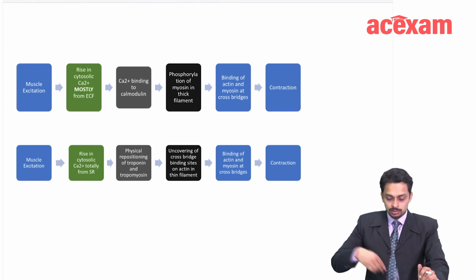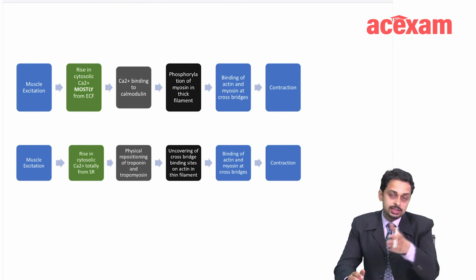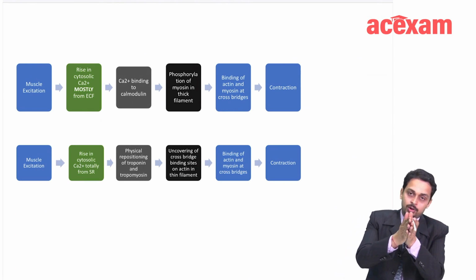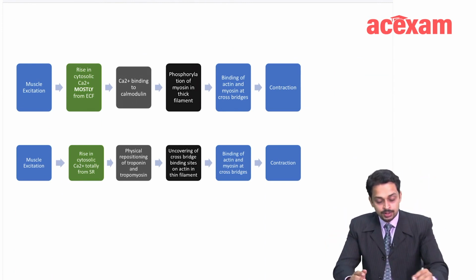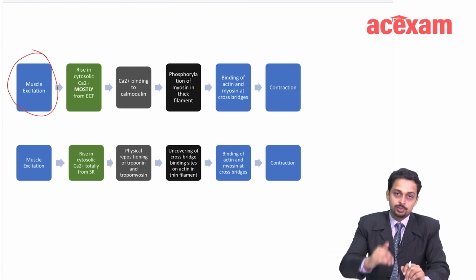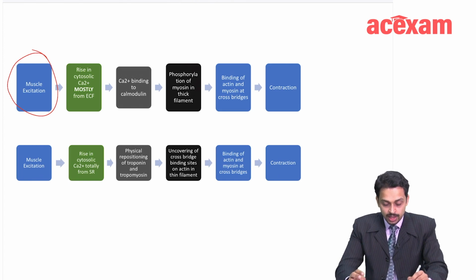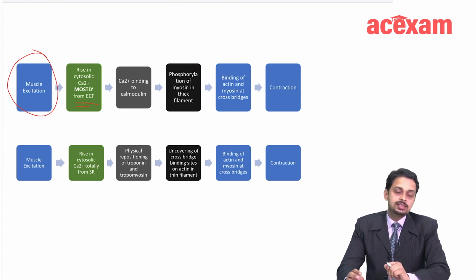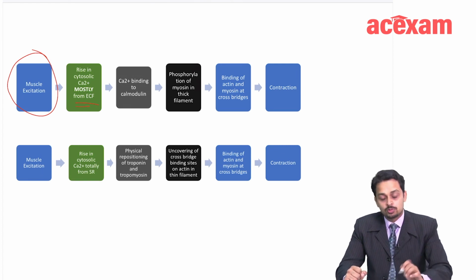how the contraction, what is the series from excitation to contraction. So muscle is first of all excited, right? The action potential has come to the muscle. Now what happens? There is rise in the cytosolic calcium, mainly through these three things which I just told you. Most important is from the ECF.